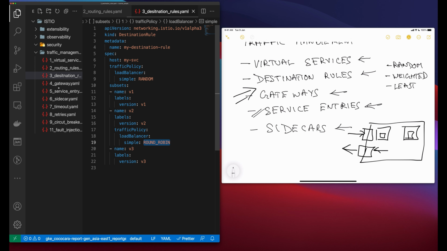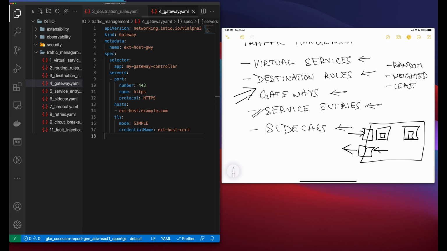Now let's take an example of gateway. This example shows a possible gateway configuration for external HTTPS ingress traffic.